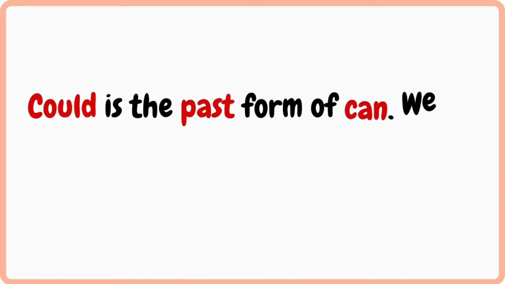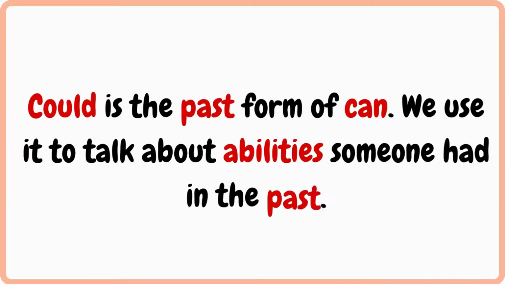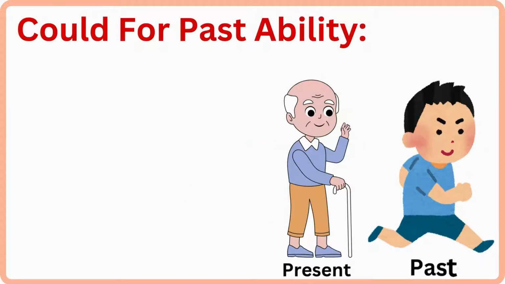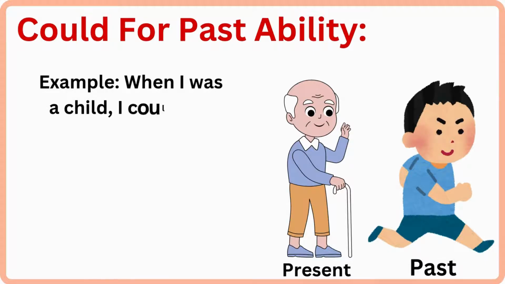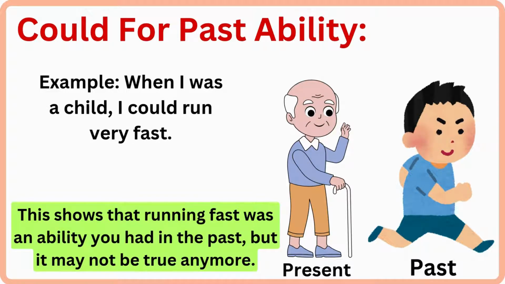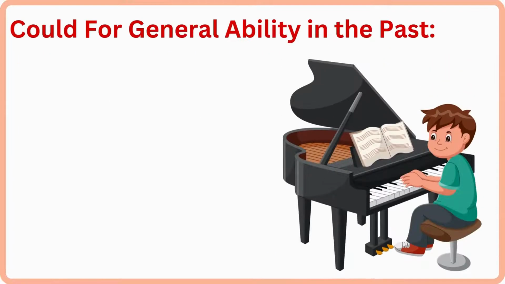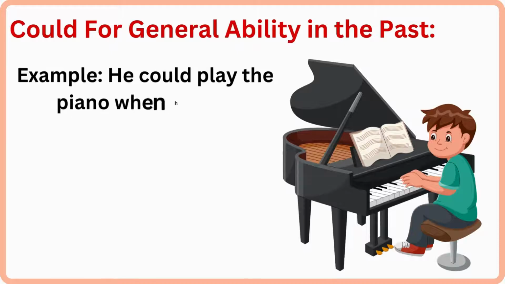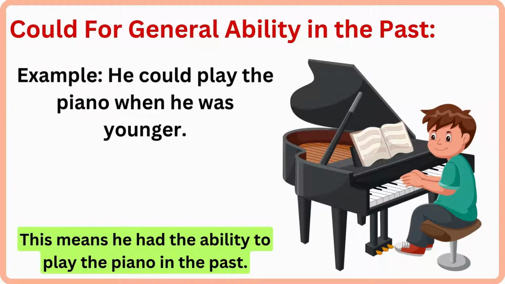Could is the past form of can. We use it to talk about abilities someone had in the past. Could for past ability. Example, when I was a child, I could run very fast. This shows that running fast was an ability you had in the past, but it may not be true anymore. Could for general ability in the past. Example, he could play the piano when he was younger. This means he had the ability to play the piano in the past.